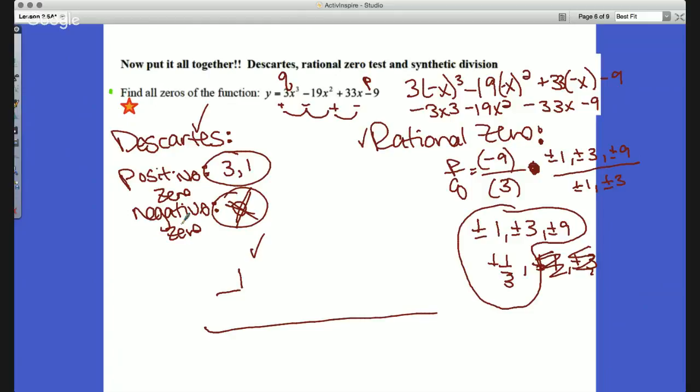Now, as I'm looking at this, I just want to make sure I'm getting one that's a little bit easier there.